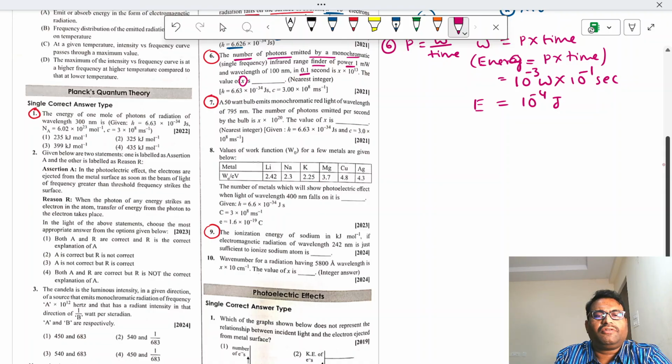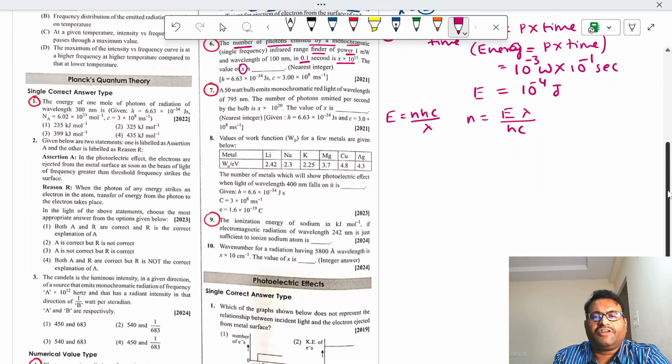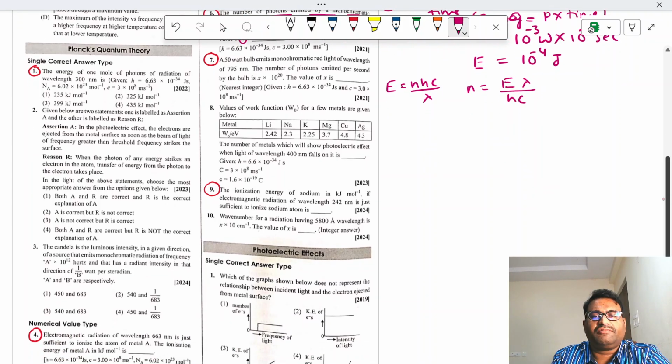The number of photons we are asked. We know that for calculating the number of photons, E is equal to NHC by lambda, so N is equal to E lambda by HC. E is already calculated: 10 power minus 4 joules into lambda.